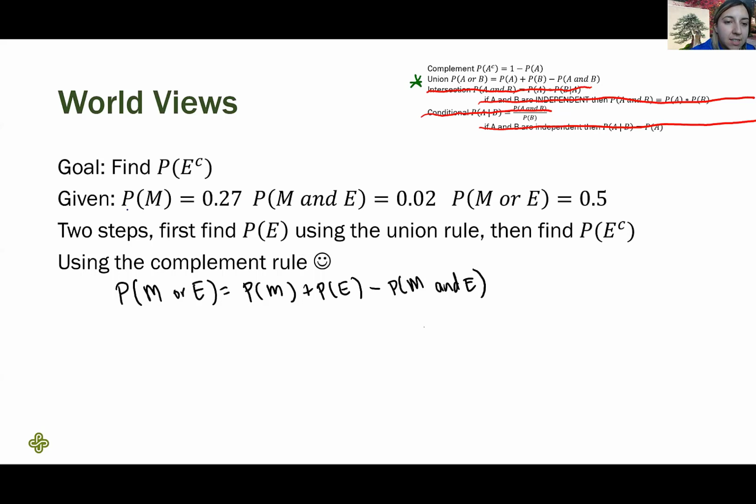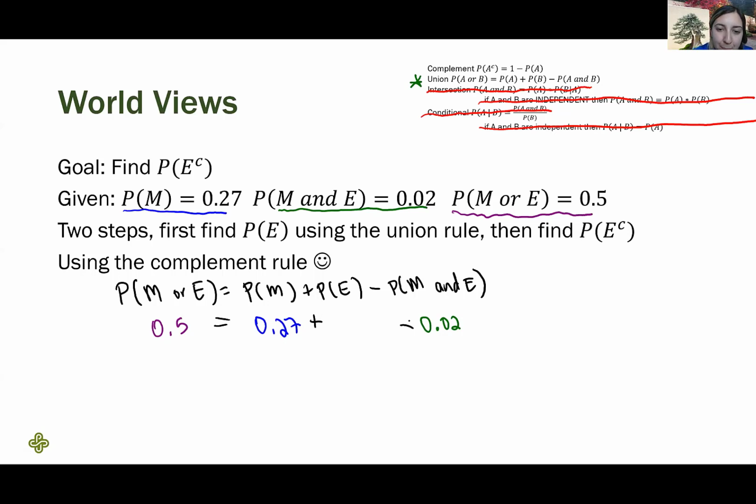Our first fact is probability of M. It's going to go right here. The second fact, M and E. That'll go over here. Just matching them up. And then our last one is the or. So that'll go over here. That's where the equals goes. Plus drops right down. Minus drops right down.